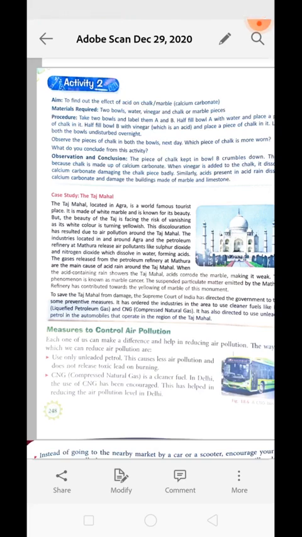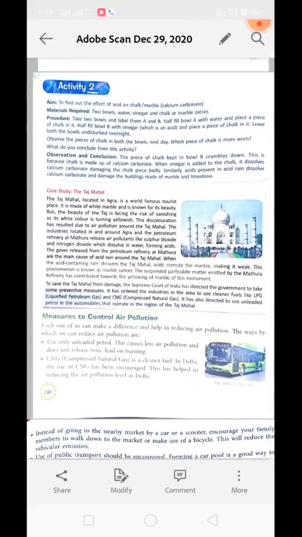Again, we will take a second bowl, which is termed B, and fill it with vinegar, which is an acid. Then we will add some pieces of chalk in the second bowl as well, and leave this setup for some period of time. You will observe that the bowl filled with water has not shown any change, but the piece of chalk kept in bowl B gets crumbled down.